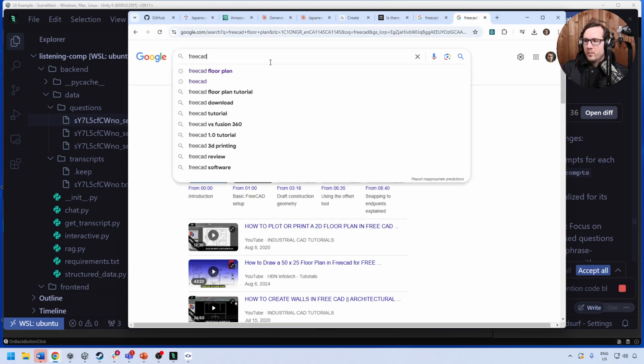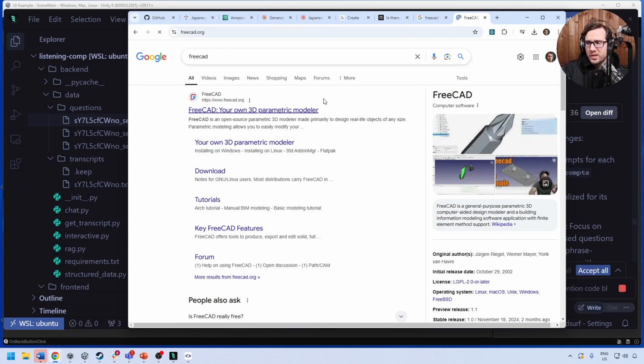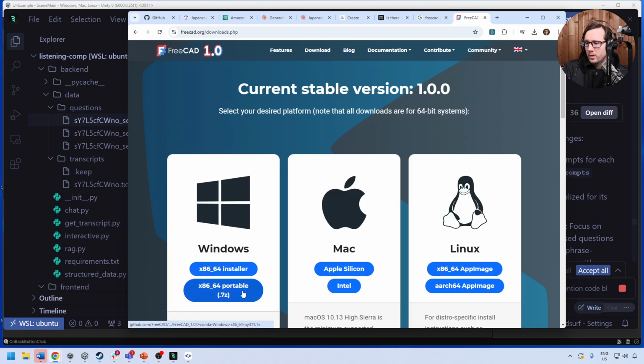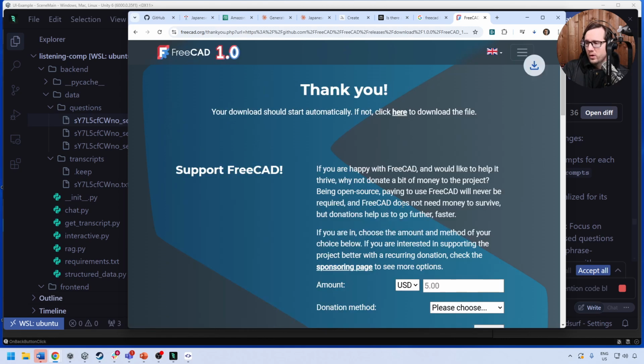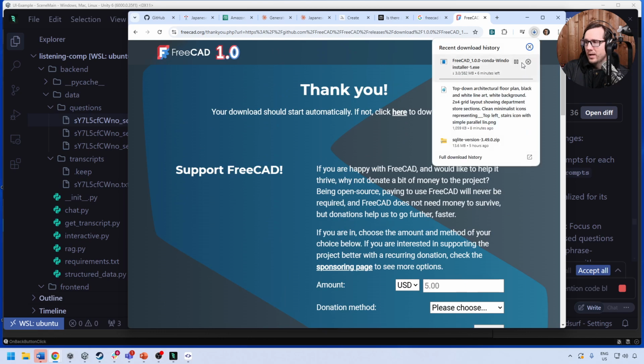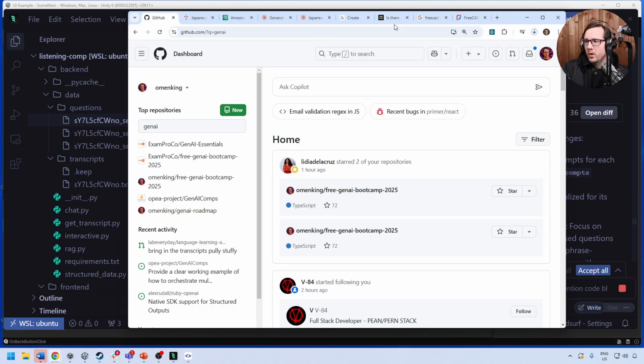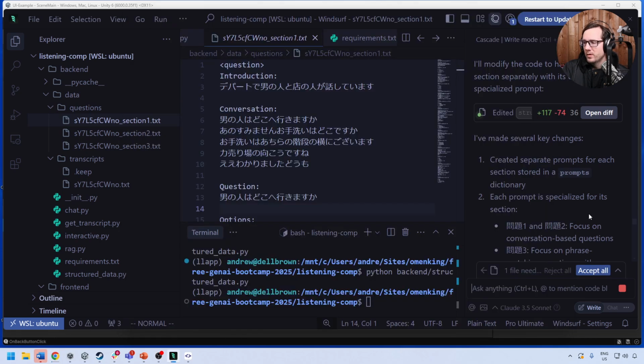FreeCAD. I'm not suggesting folks actually do this, but I'm just curious to see if it can actually do it. And we'll do x64. We'll download that. I'm going to wait for that to finish downloading. I may not even run that. So maybe let's just think about this another way.